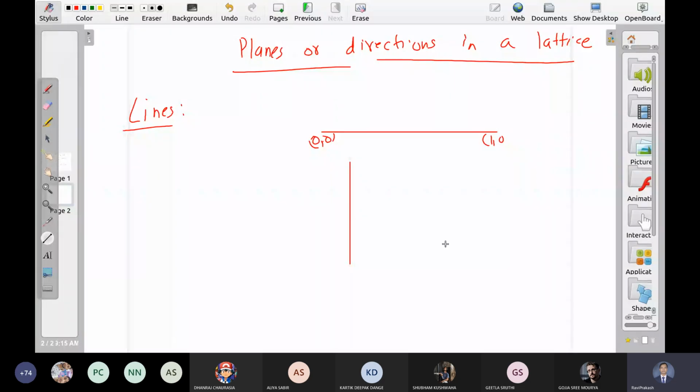If I say what is the direction of this line, again there are many answers. It is making some angle theta from the horizontal, it is making some angle phi from the vertical, or it is some line which is connecting 0, 0 and any other point, let us say 2, 3. Okay. So there are many approaches. Which one should we choose? So for lines, we have one very simple, very intuitive approach.